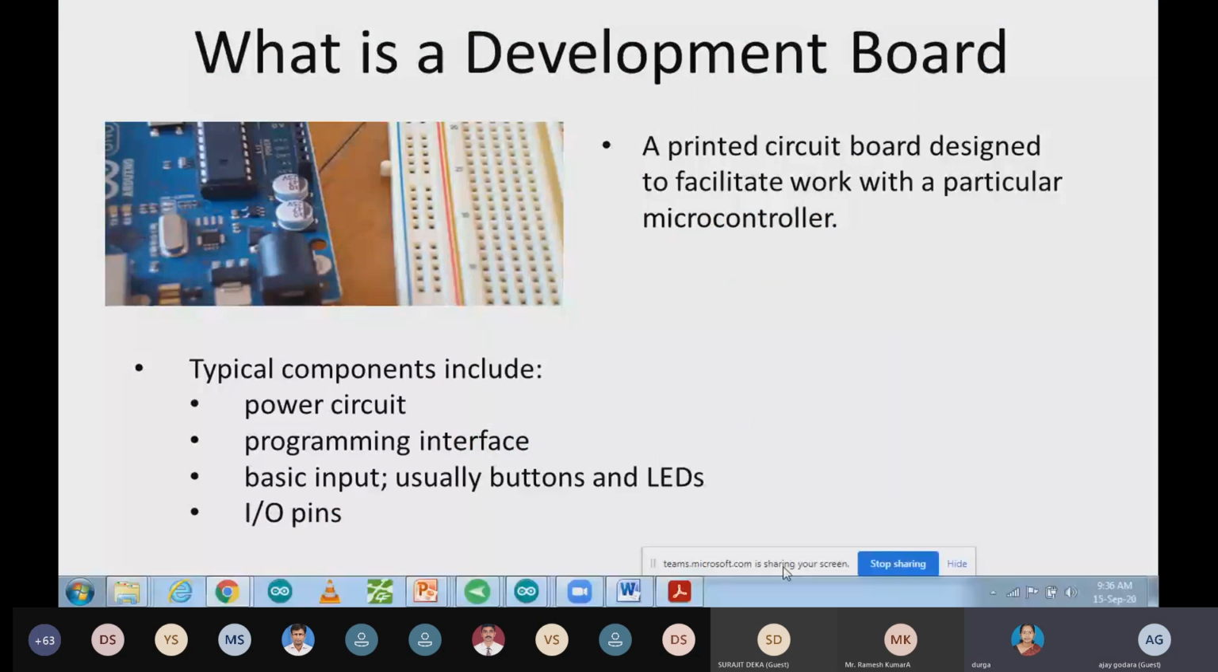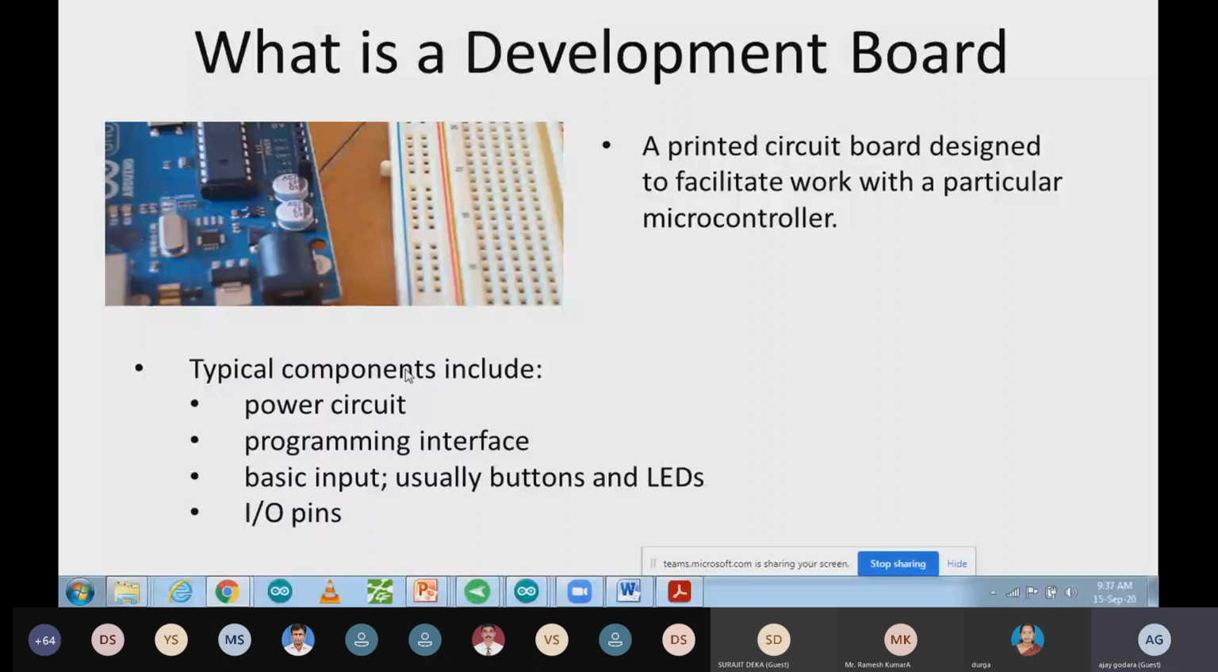Okay, thank you. When we talk about the development board, you can see the integration of the power circuit and the programming interface. This one is a programmable IC, the 16U2, and there are input and output pins, buttons like the reset button, and a few more input output LEDs. After integrating these features, we go from a microcontroller to a development board.